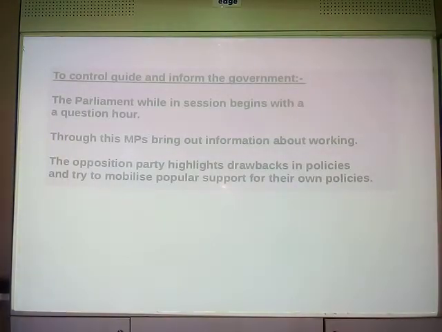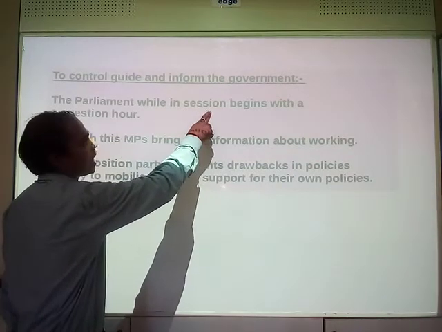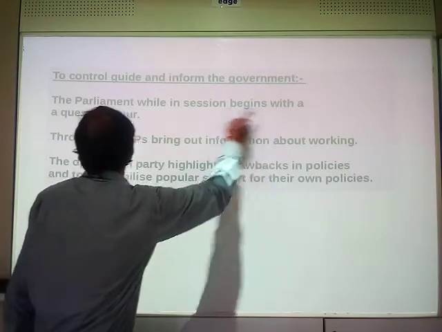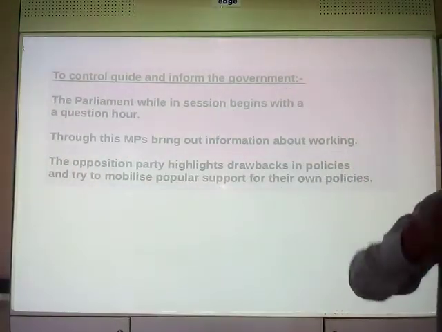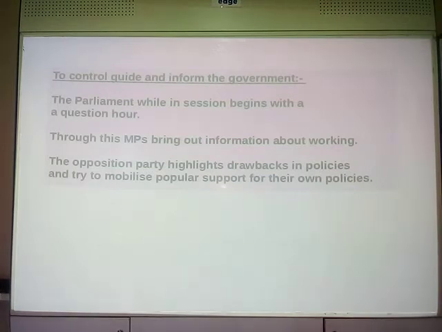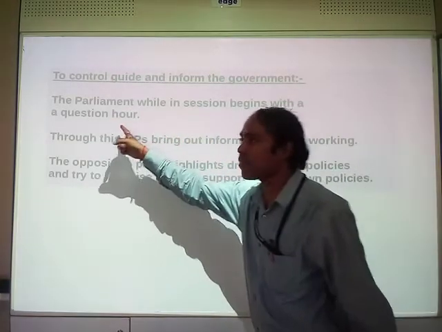To control, guide and inform the government, the parliament while in session begins with the question hour, starting the zero period, zero session. You also look into the Rajya Sabha or Lok Sabha sessions. Okay? Yes. So the parliament while in session begins with the question hour.